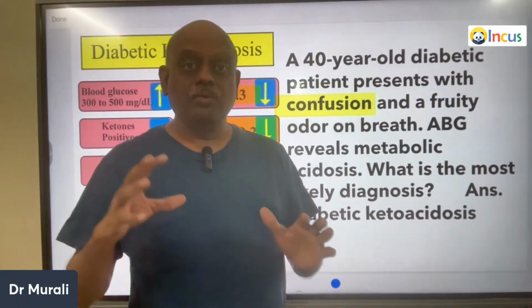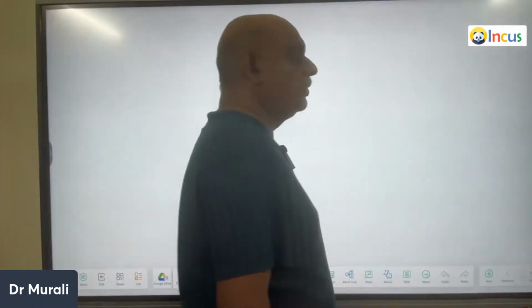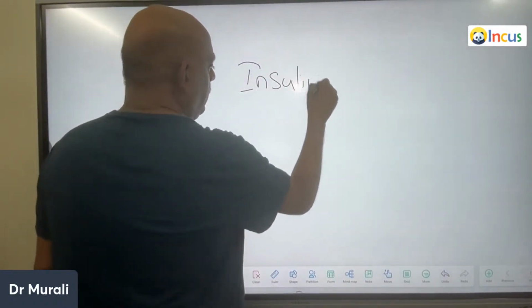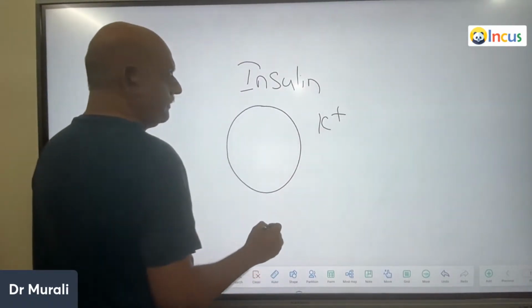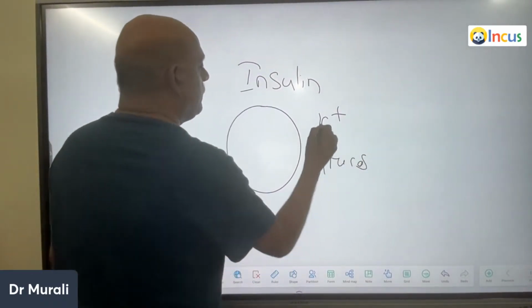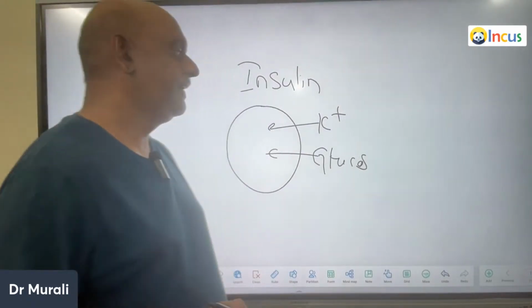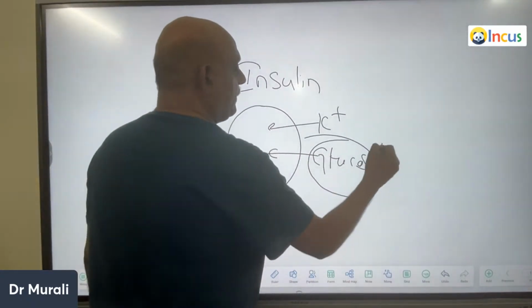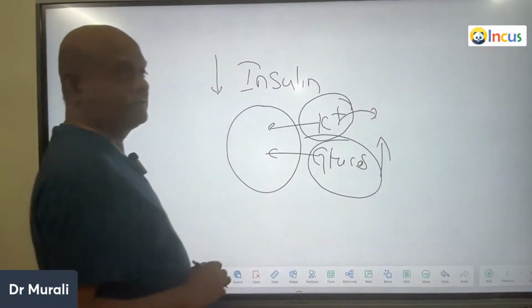Insulin typically moves, you should remember. What is the function of insulin? Insulin typically moves K plus, potassium, and glucose, both of them are pushed intracellular. So if there is no insulin, glucose remains outside the cell, causing hyperglycemia. Potassium also typically remains outside the cell.